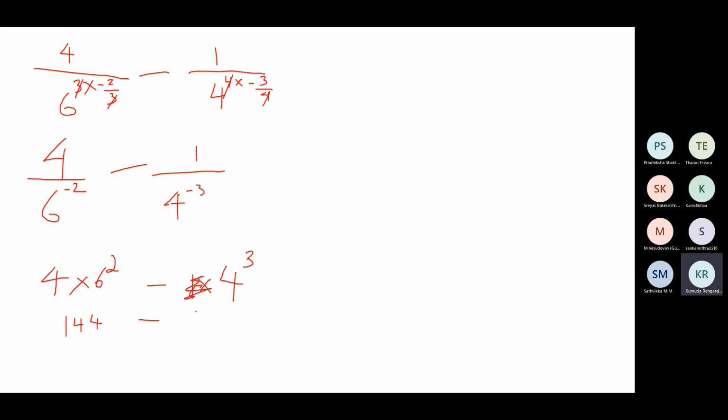Minus 4 cubed is 64. And 144 minus 64 is 80. Trace, you're wrong. Where have you gone wrong? Mistake happened in subtraction. Okay. 80 is the answer.